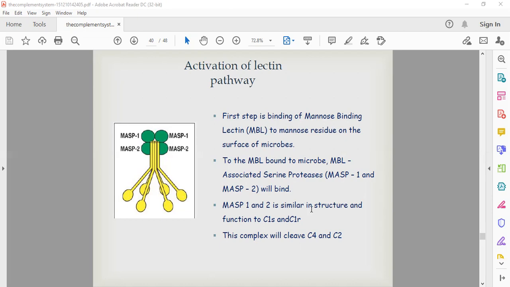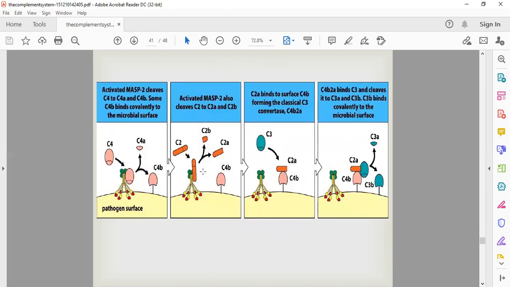As we have already discussed, they are similar to C1s and C1r. This protein complex will then cleave C4 and C2. The binding of MSP1 and MSP2 will cleave C4 into C4a and C4b. C4a will be removed and C4b will bind to the membrane surface.